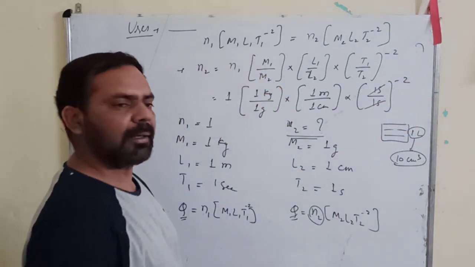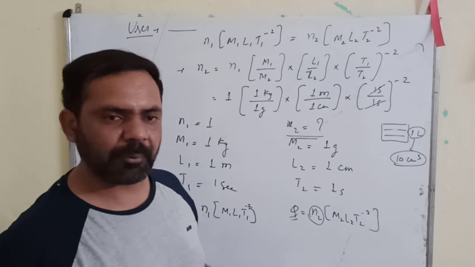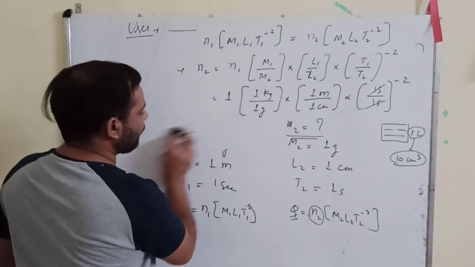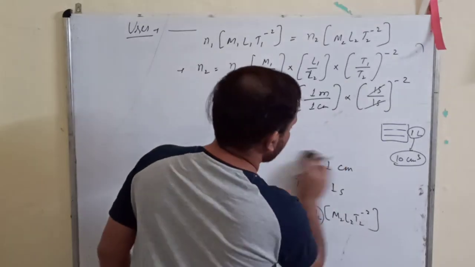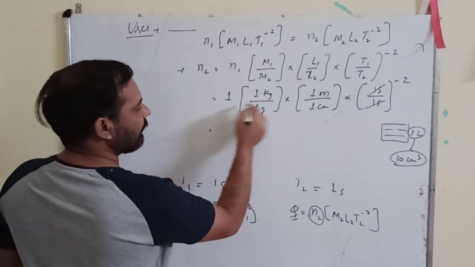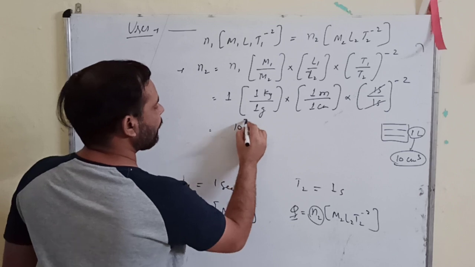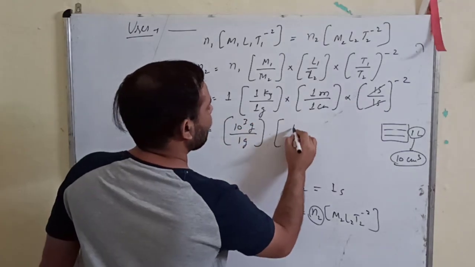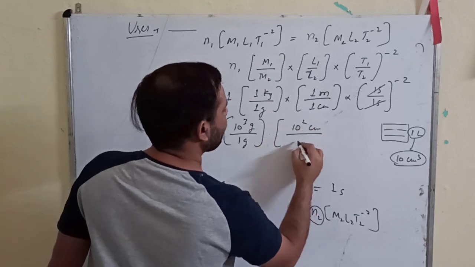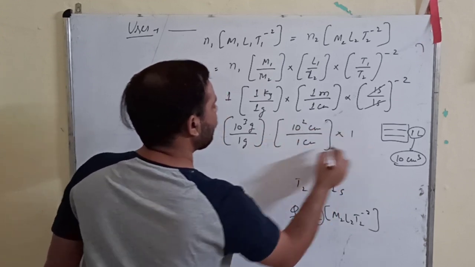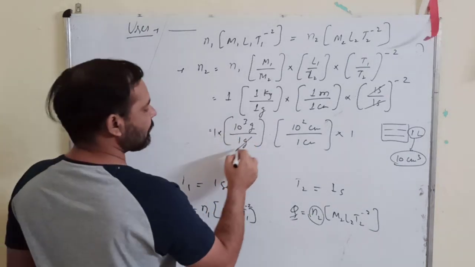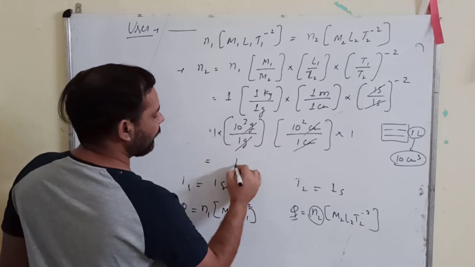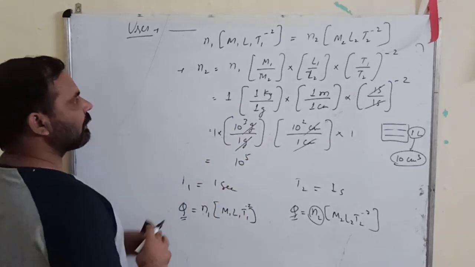This will cancel and 1 raised power minus 2 will be 1 only. 1 multiplied to anything will remain 1. So what you are going to get here is 1 into anything, so you can write this as 10 raised power 3 grams upon 1 gram into 10 raised power 2 centimeter upon 1 centimeter into 1 into 1. Now this gram gets cancelled, centimeter gets cancelled, and you get 10 raised power 3 into 10 raised power 2, 10 raised power 5. So what is N2?